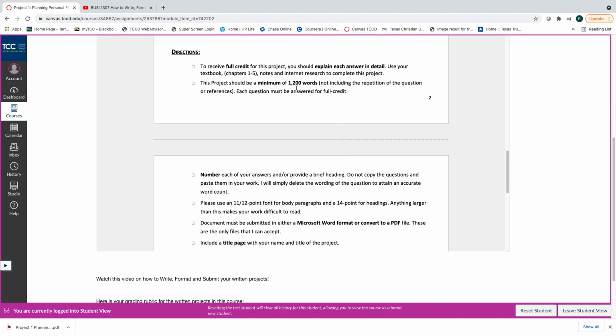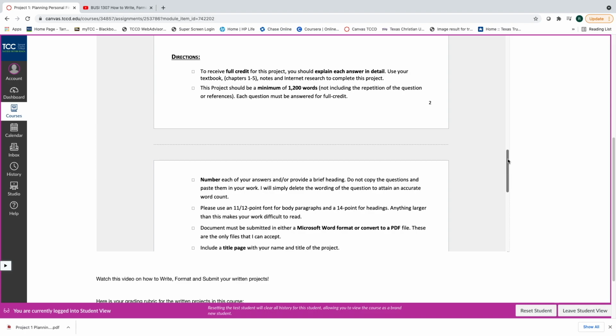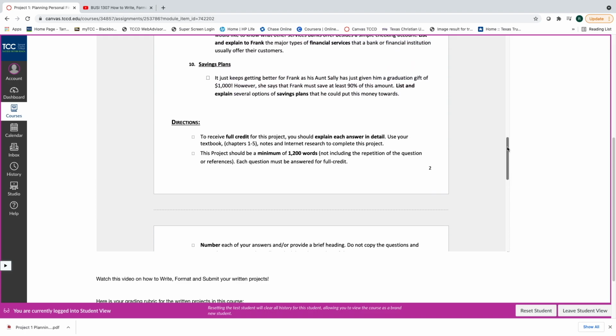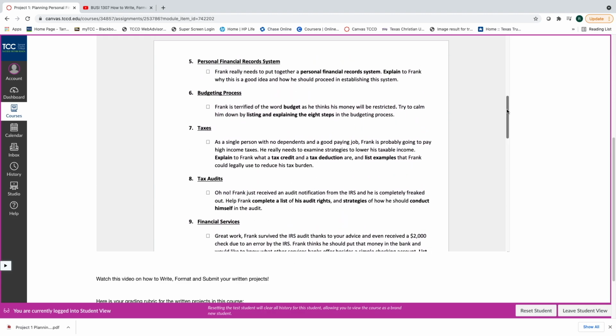Here are your directions, and I'm going to show you how to write it and format it as well as we're going over this. The minimum project is 1,200 words, okay? 1,200 words does not get you an A. It gets you the minimum, okay? And each question must be answered with full